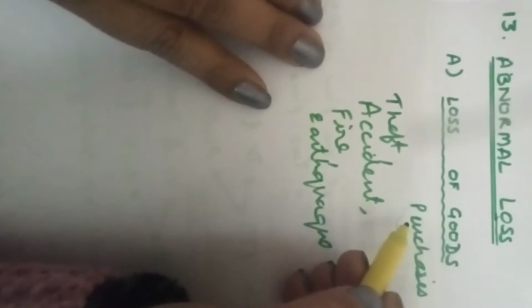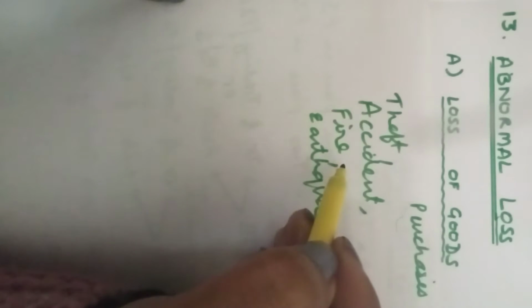So, loss of goods: maybe goods in the godown have been stolen, or goods in transit, being sent for delivery, have been lost because of accident or fire in the godown where the goods were stocked.